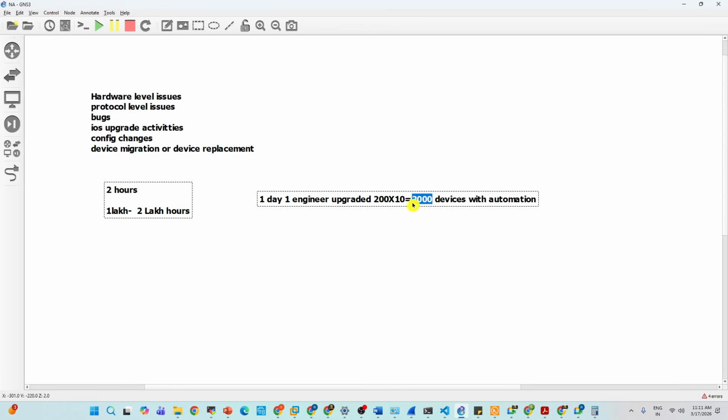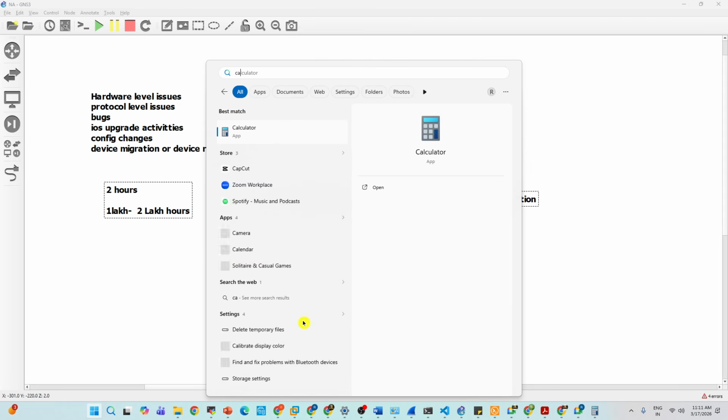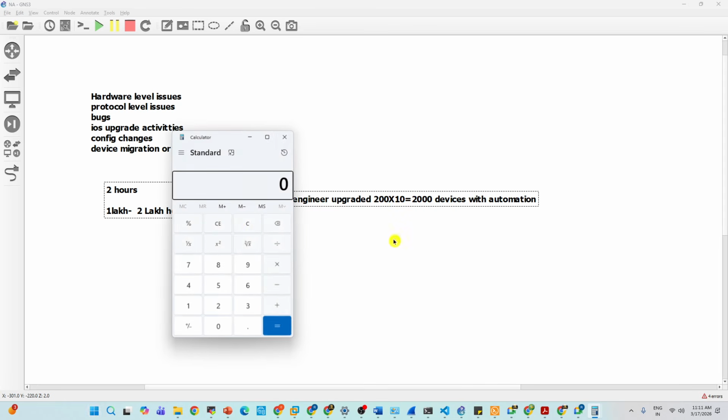So like this, how many days do we need? How many devices do we have? If you open a calculator, in total we have 1 lakh devices. Every day you're executing 2000. So how many days will it take to complete? You will complete it in 50 days.